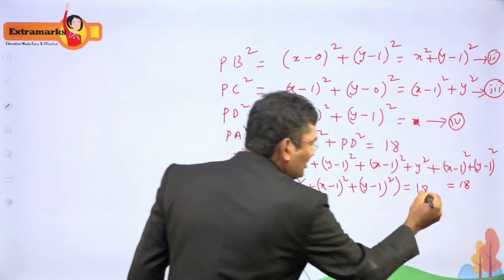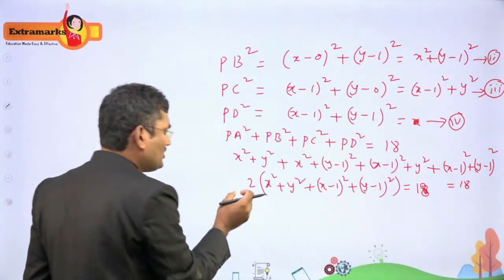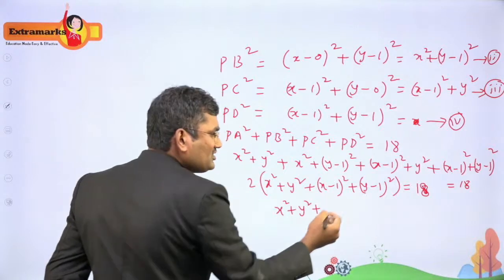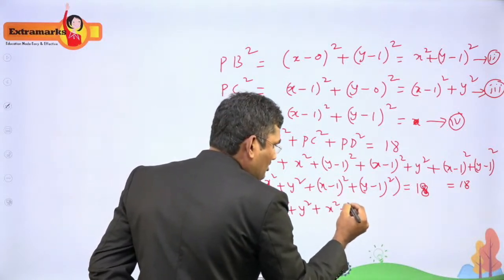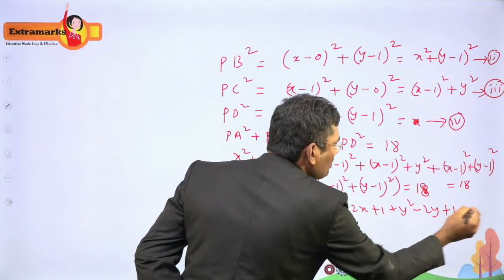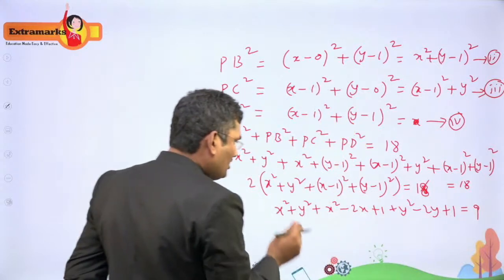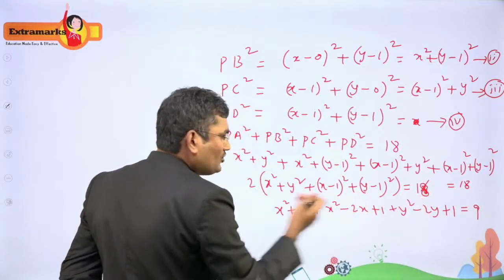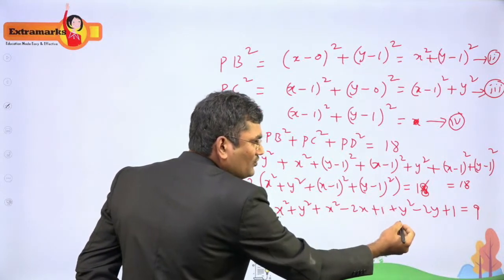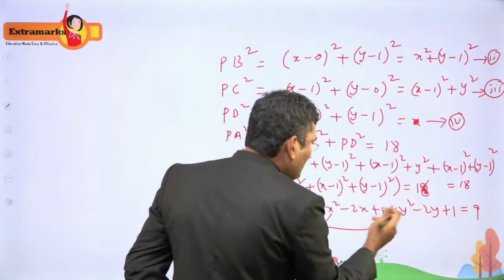If you simplify further, what will you get? The 18 gets cancelled out by 2, giving 9. So we are left with x square plus y square. I am expanding this: x square plus (minus 2x plus 1) plus y square minus 2y plus 1 equal to 9, since 18 divided by 2 is 9. Now if we simplify this, we will get 2x square and 2y square.